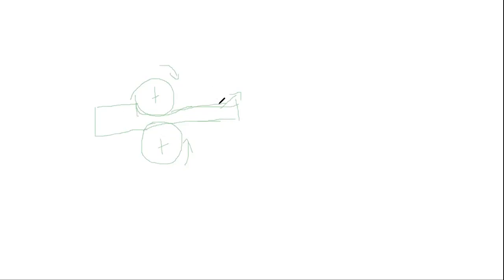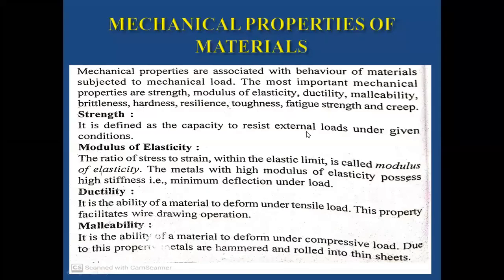Later we obtain the wire. This kind of operation you can call a wire drawing operation. So ductility is the ability of a material to deform under tensile load. This property facilitates wire drawing operation.